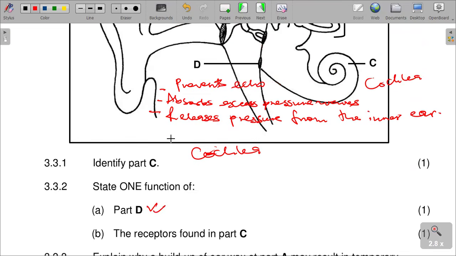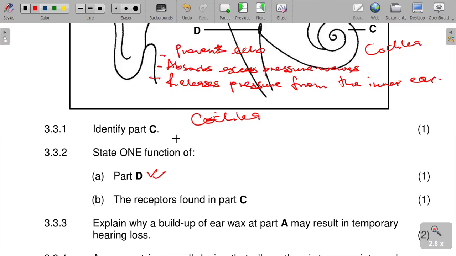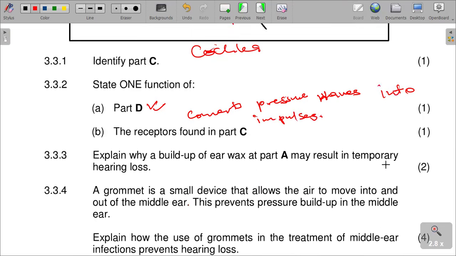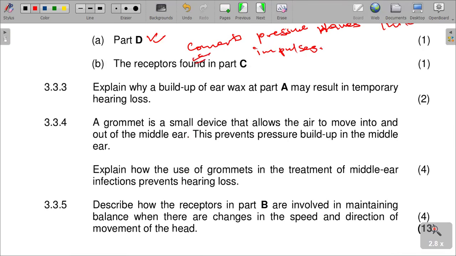And that is party D, labeled on the diagram there. And then the receptor found in C: state the function of the receptor found in C. It converts the pressure waves into impulses. That is party C.